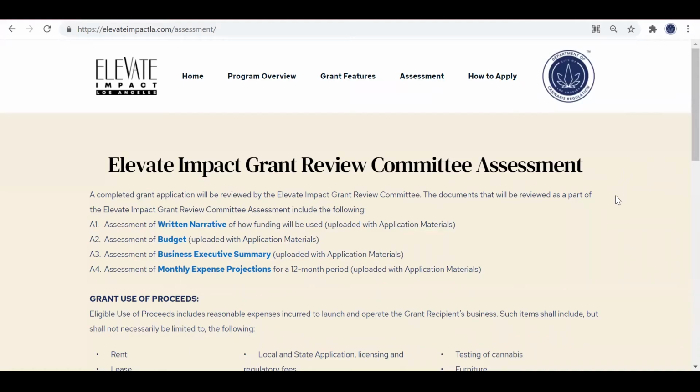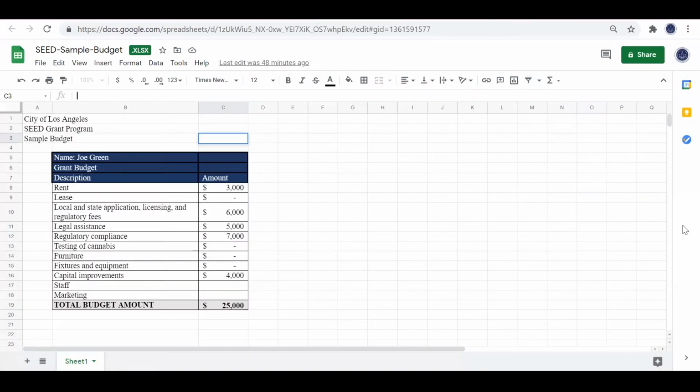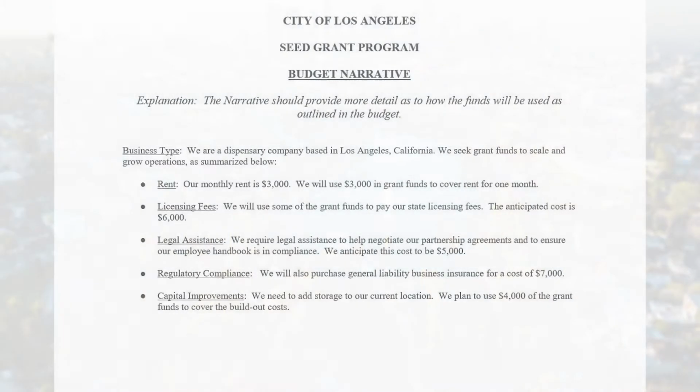Back on the Elevate Impact LA website, we are going to now review document A2, the budget. We would like you to submit your budget in a separate format like Microsoft Excel or Google Sheets. Let's take a look at our budget example. As you can see, based upon the written narrative, the budget is simply a tabulation of all of the different